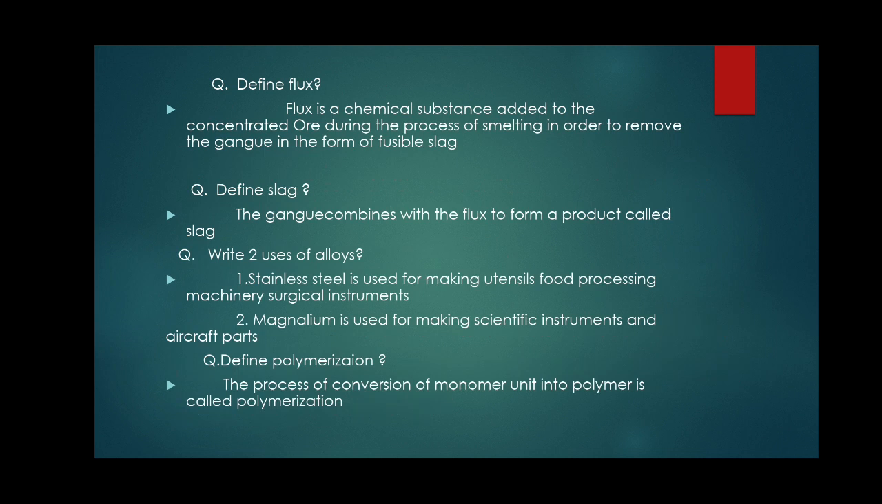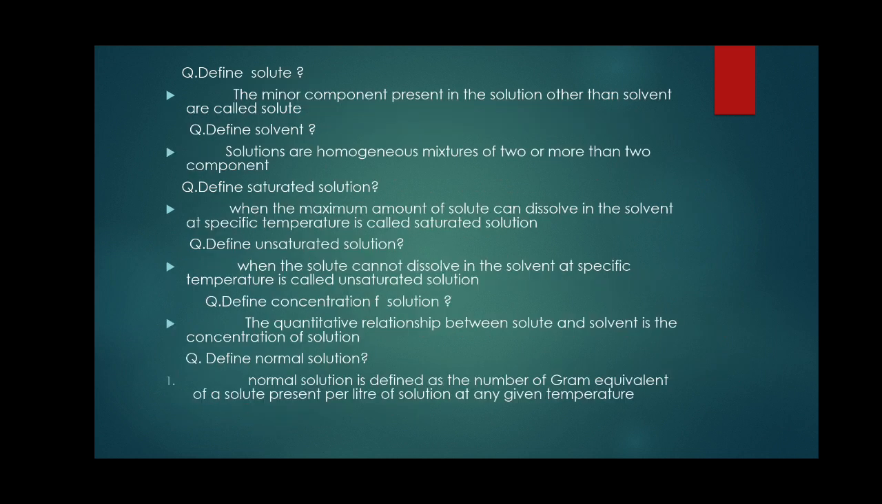Define polymerization. It is a chemical reaction. The process of conversion of monomer units into polymer is called polymerization. For example, ethene CH2=CH2 is a single unit. We call it a monomer. A number of ethene units combine at high temperature and high pressure to form polyethylene, CH2-CH2. The double bond breaks into a single bond. A number of single units combine to form long chains; this is called polymerization. The process of conversion of monomer into polymer is called polymerization.